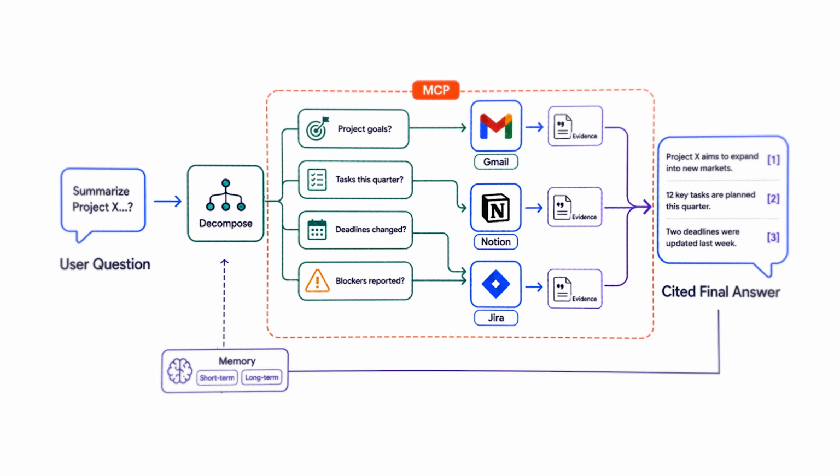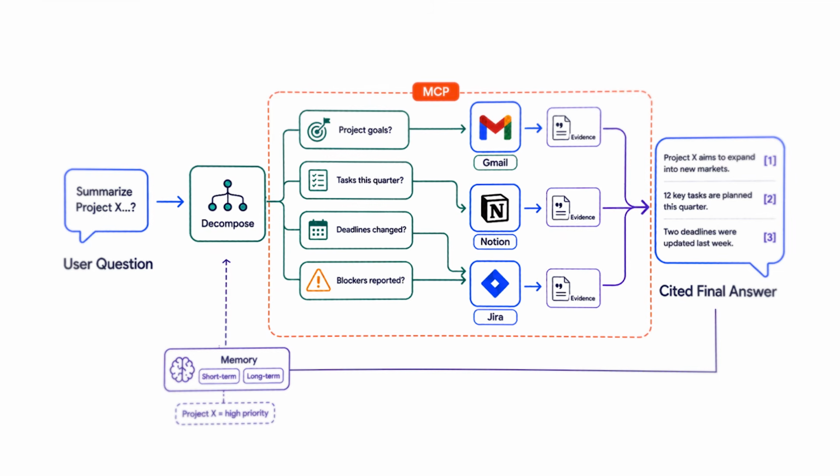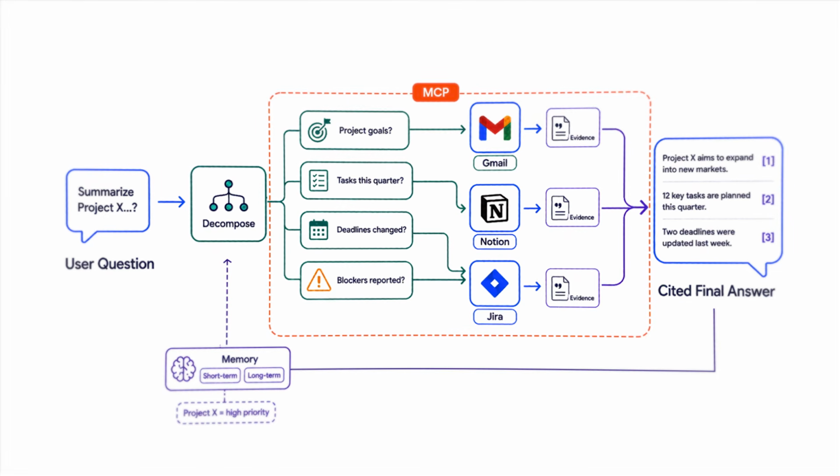You can also add persistent memory to your system so that the system remembers useful information across sessions. For example, if yesterday you said that project X was the most important project right now in the company, it should remember that the next day. But be careful, memory cannot be storing every sentence that you have seen till now, right? You can build long-term and short-term memory and decide what goes where.